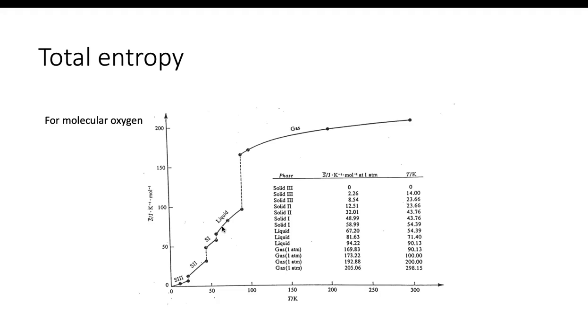This is an example for molecular oxygen. If you were to do a total entropy, or third law entropy, plot, you can see from 0 to whatever temperature, it's a particular phase. We have the various solid phases, and you can see the phase transitions are the vertical ones because the temperature doesn't change during the phase transition, but the entropy does because it's undergoing a change from this state to the next.